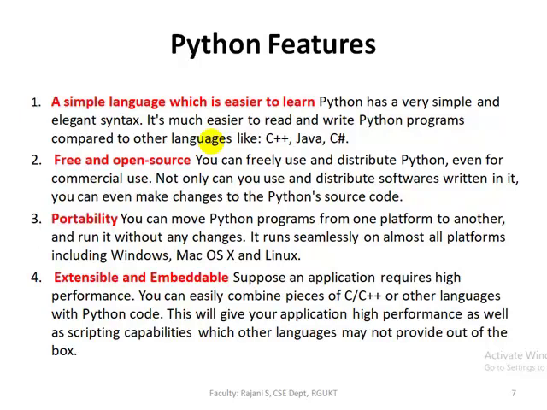And the second feature is free and open source. Generally, if you want to use one software, then we need to purchase it, then we can use it.